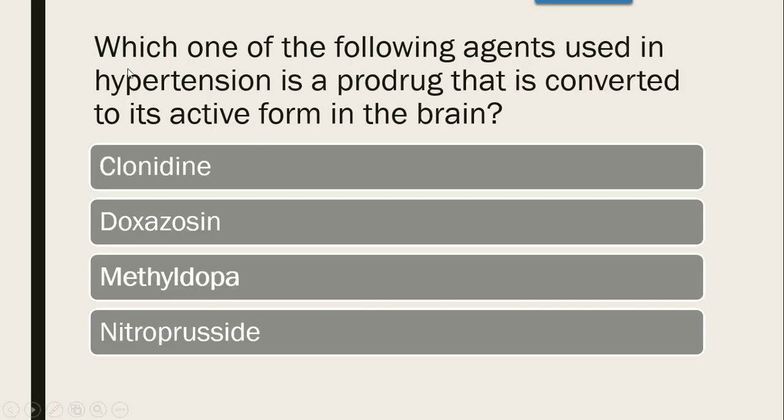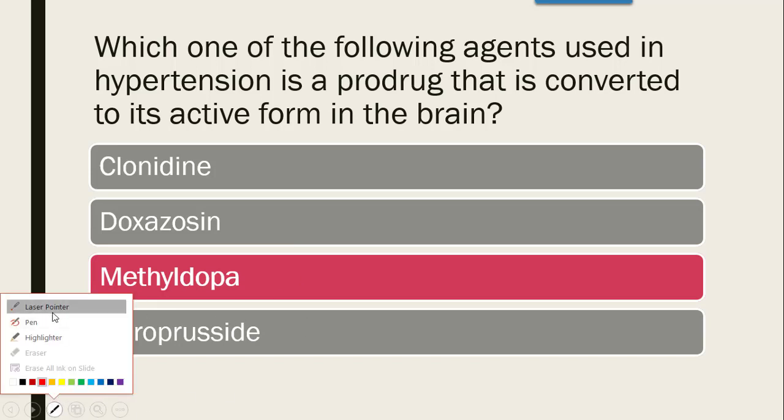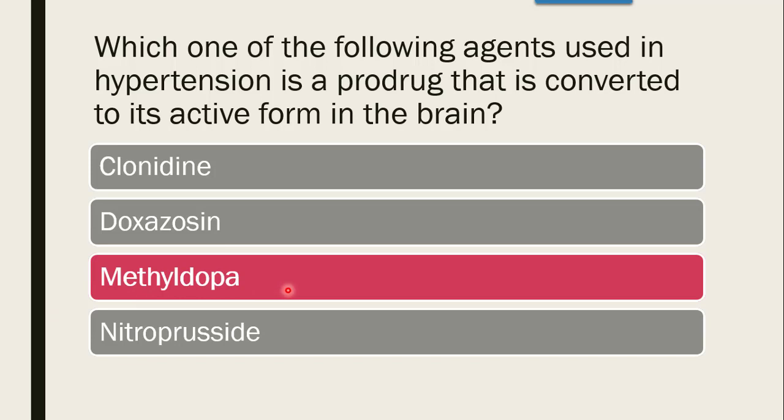Next question, which one of the following agents used in hypertension is a prodrug that is converted to the active form in the brain? Options are clonidine, doxazosin, methyl dopa or nitroprusside. The correct answer is methyl dopa, because methyl dopa is a centrally acting agent which is classified under antihypertensive drugs.